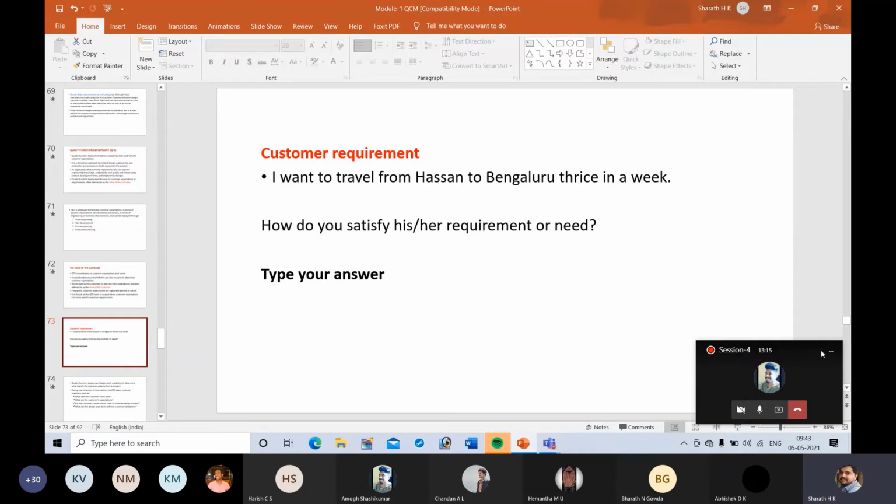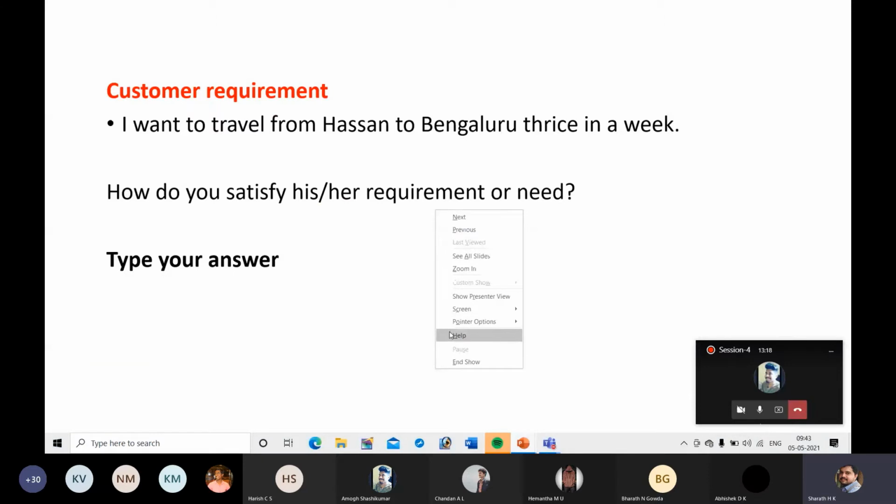By this, what you can understand is that the need of the customer is to travel from Hassan to Bangalore. Suppose you are able to identify only this much, you cannot fulfill the requirement. It is not possible to understand what the person actually needs, what his actual requirement is.